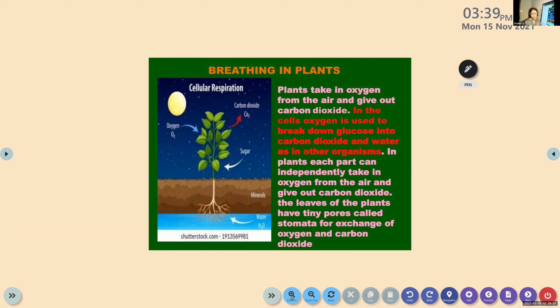Sometimes the stem also receives, the root also receives, all the parts of the plants, the flowers, buds, everyone also receives. We call it cellular respiration in plants.